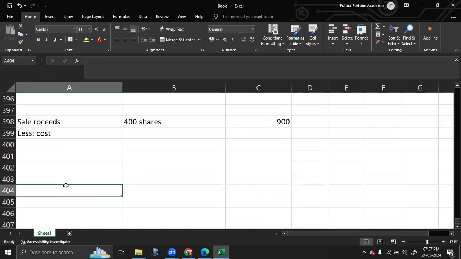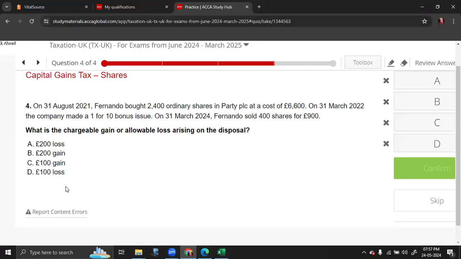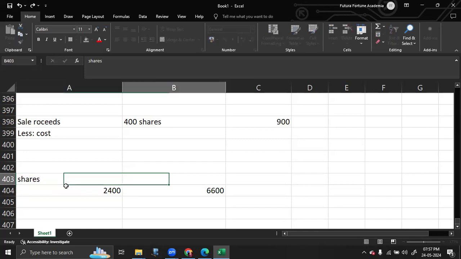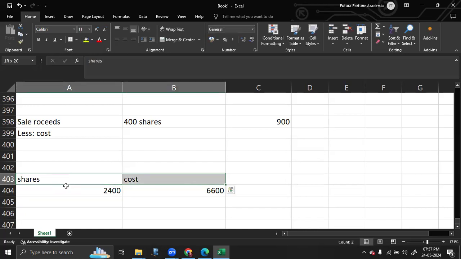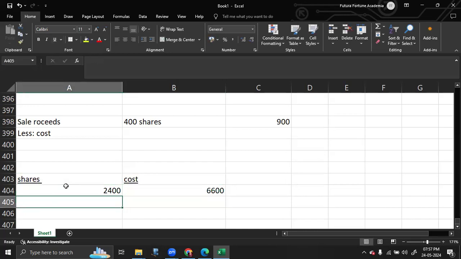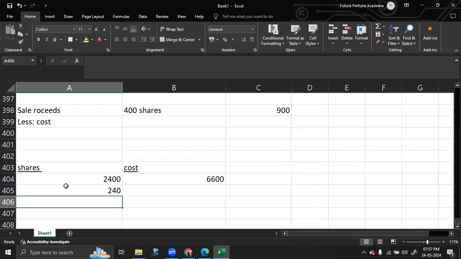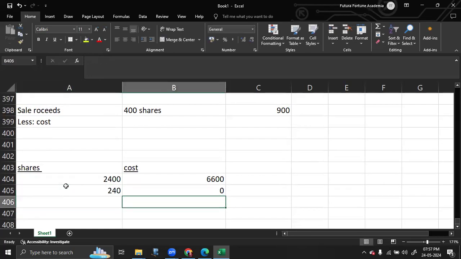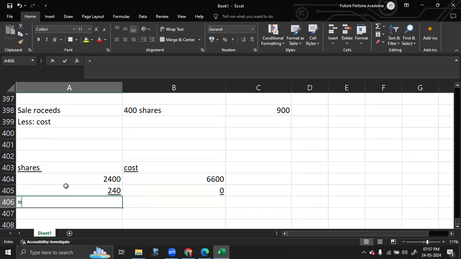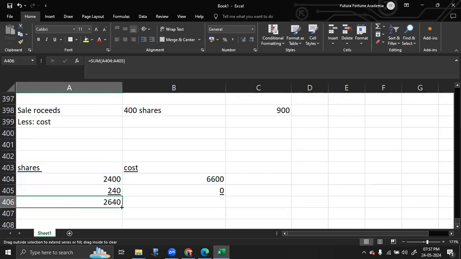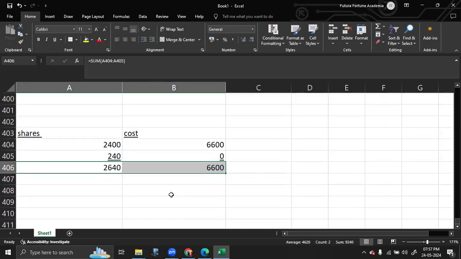So in the share pool, the first purchase that you have made is 2,400 shares for a cost of 6,600. Draw the share pool as usual: shares here and cost here. After that is the bonus issue, which is 2,400 into 1/10. And for a bonus issue there is no cost. So you have to take a total here. Total number of shares is 2,640. The total cost is 6,600.